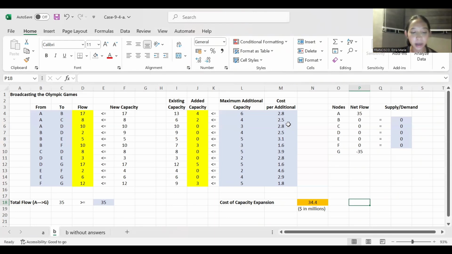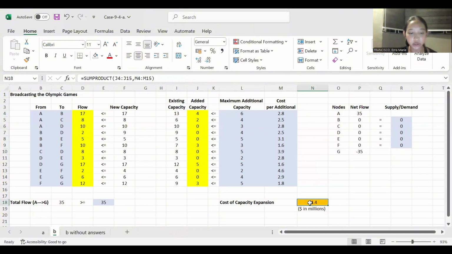Second, we've updated the capacity. In column F, the new capacity, this column now reflects the sum of existing capacity and the added capacity. For example, the capacity for the A to B link increased from 13 to 17 gigabytes because Solver determined that 4 gigabytes of additional capacity was needed. And third, for the net flow, in column P, the SUMIF function for net flow now balances the requirement of 35 gigabytes from node A, which is the supply, and negative 35 at node G, which is the demand, ensuring the total flow meets the new requirement.